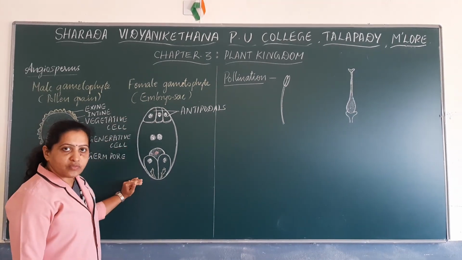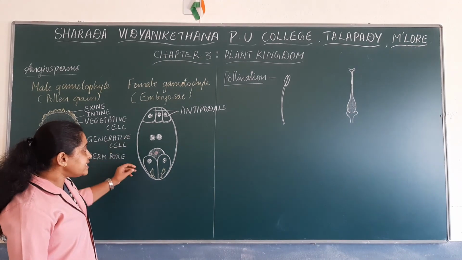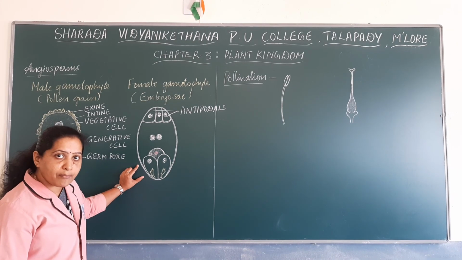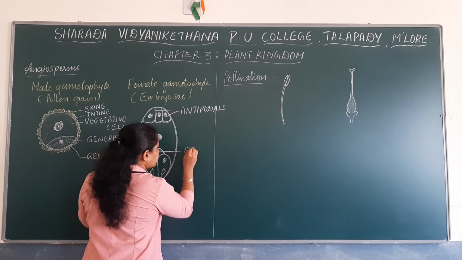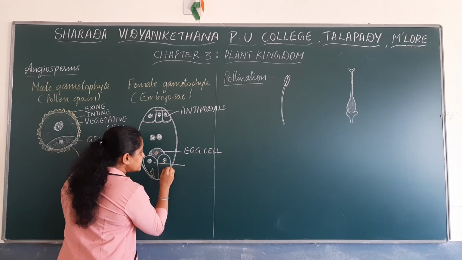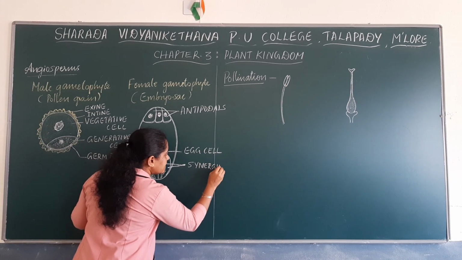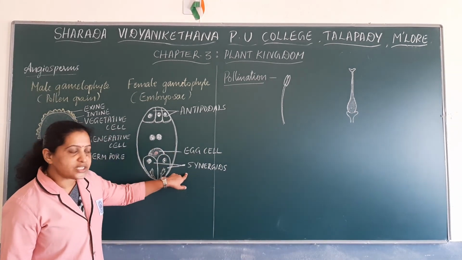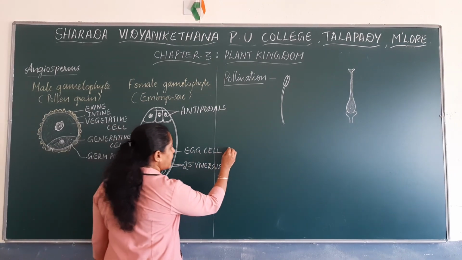In the opposite end of the embryo sac, there are 3 cells, and these 3 cells together are called the egg apparatus. Each egg apparatus has one egg cell and 2 synergids. So one egg cell and these 2 synergids together form the egg apparatus.